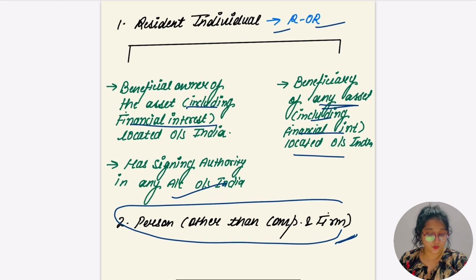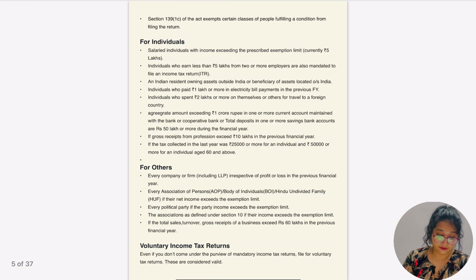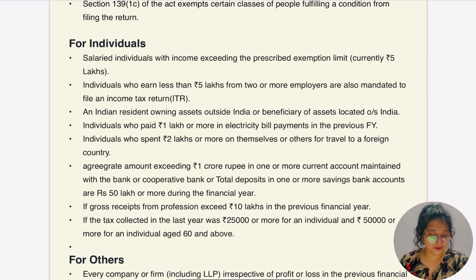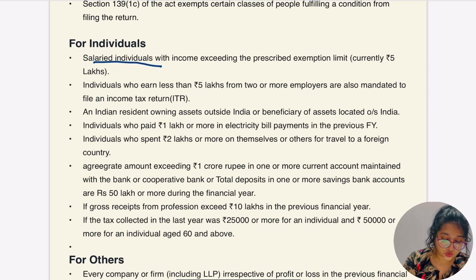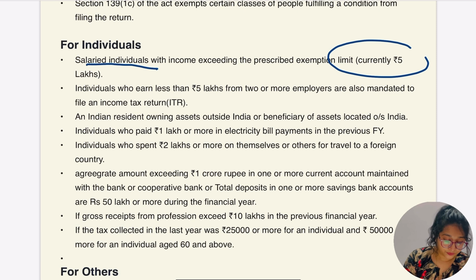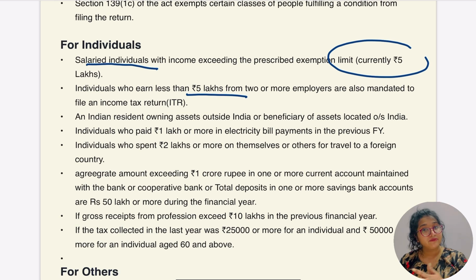So let's go for the other point, person other than company and firm. Let's find out what they are saying. For individual, a salaried individual with income exceeding the prescribed exemption limit of 5 lakh rupees: if the salaried person's income is more than 5 lakh, in that case they are required to file the return. Individuals who earn less than 5 lakh but have 2 or more employers are also mandated to file an income tax return.